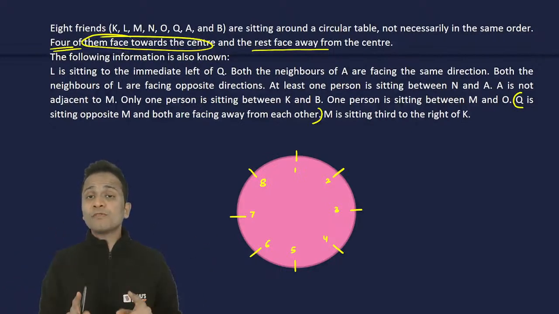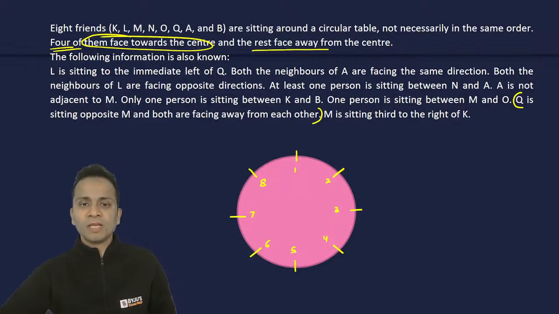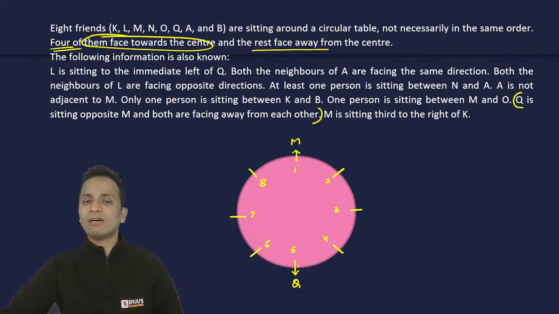That means both of them will be facing away from the center of the table. I'll start by placing Q at chair number 5 and M at chair number 1, with the directions they are facing being outside. I'll mark their directions outside as well.